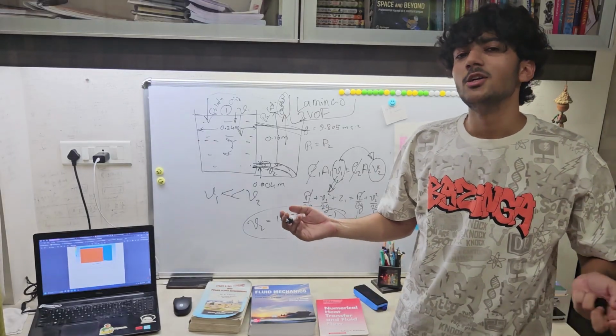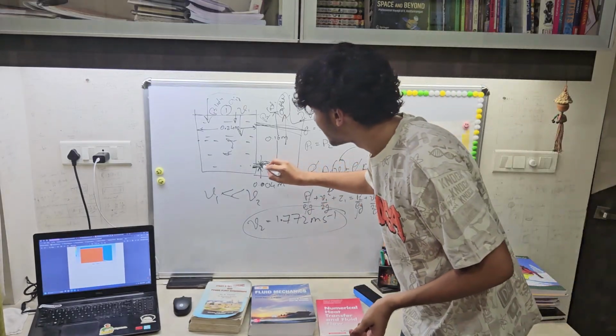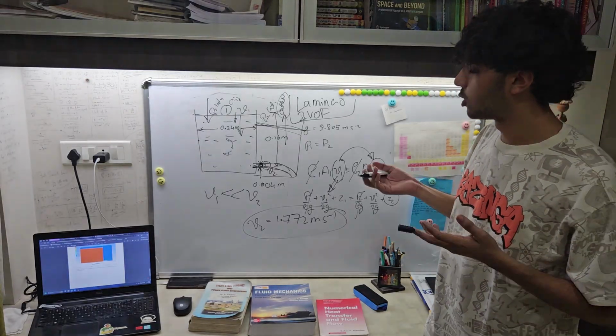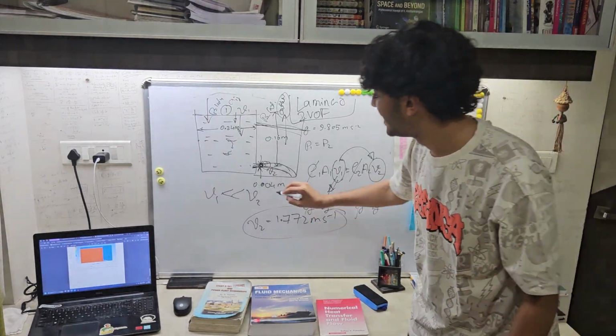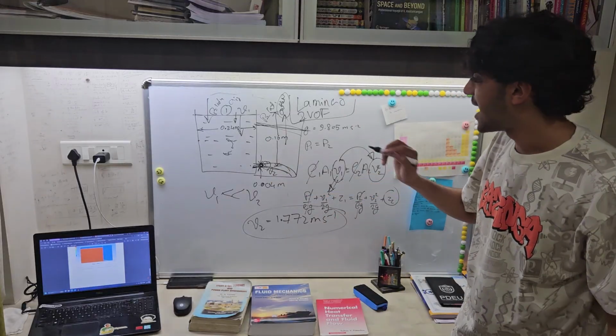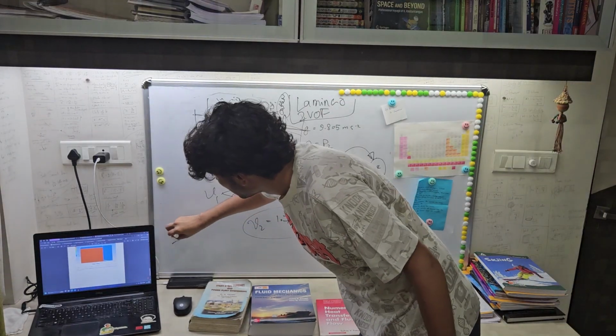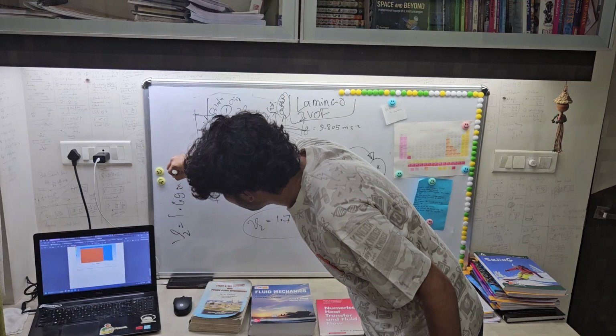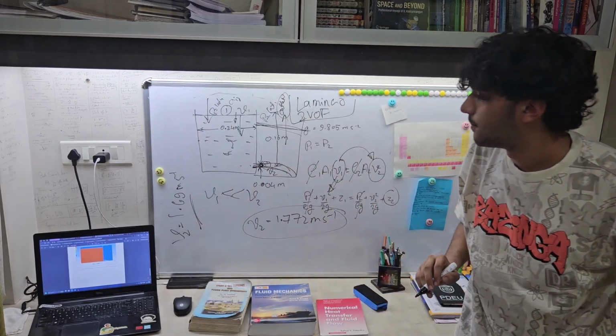In CFD, to get the result, we can keep one probe at the center. So I put one probe in the solution in the center part of the flow, and I got my velocity to be 1.69 meter per second.